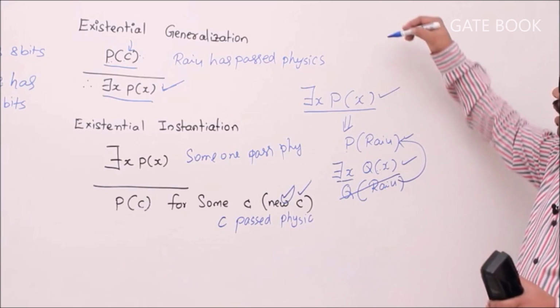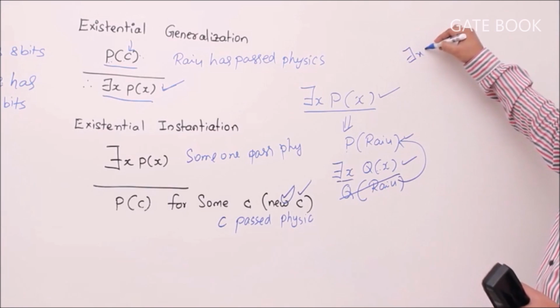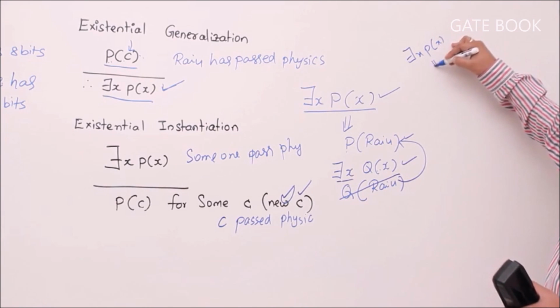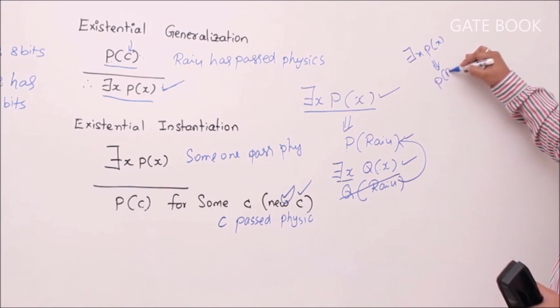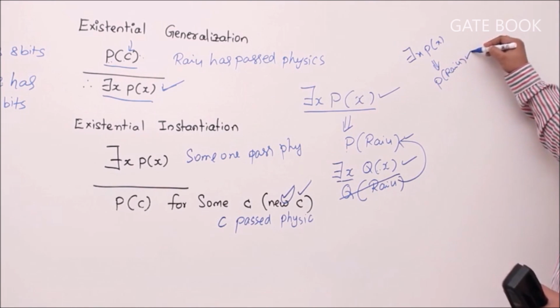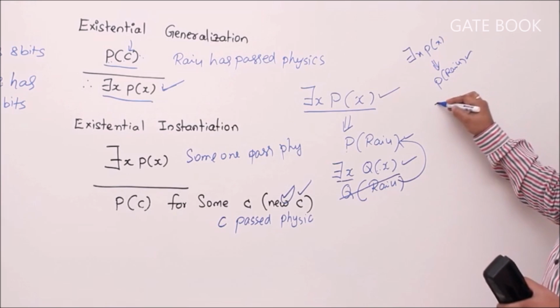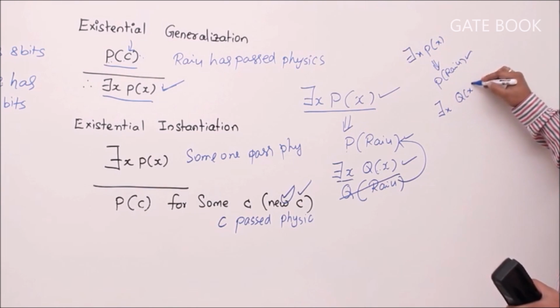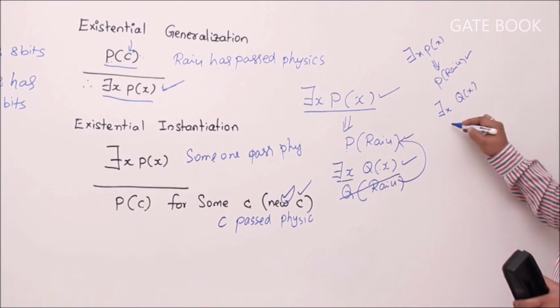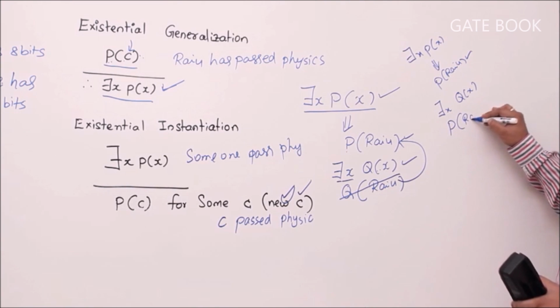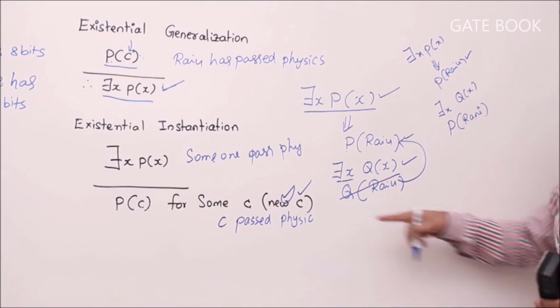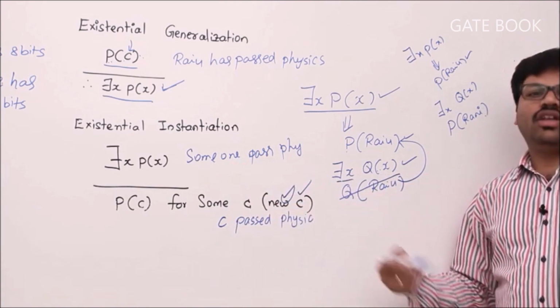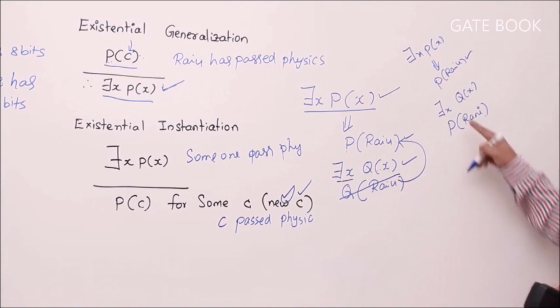So example, let me use that. There exists x P of x. Whenever you have this, you can take P of Raju or anything. This is possible. Now one more time, if in the proof you have there exists x Q of x like this, then take a new constant rather than the old constant. Then only this formula can be useful. You can use it. Then Q of Rani.